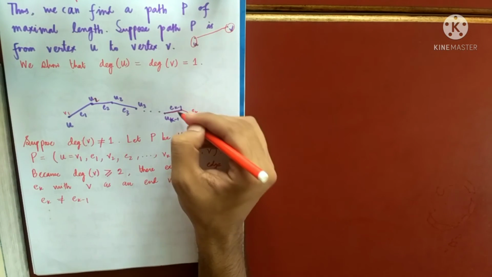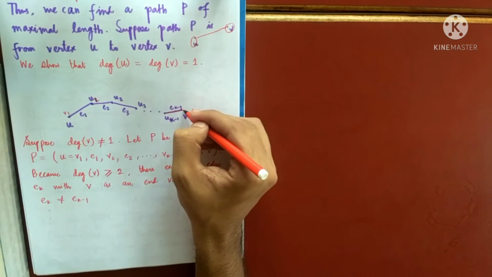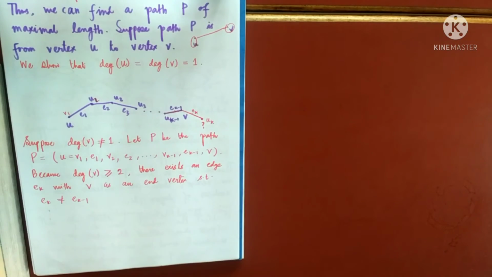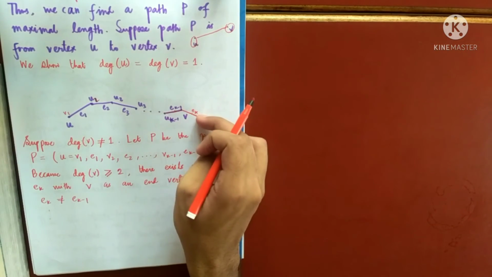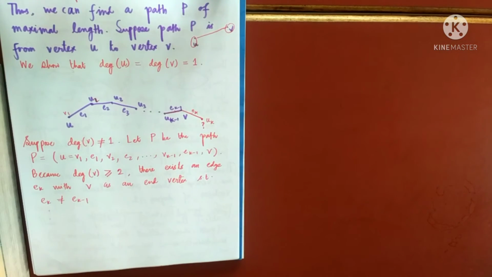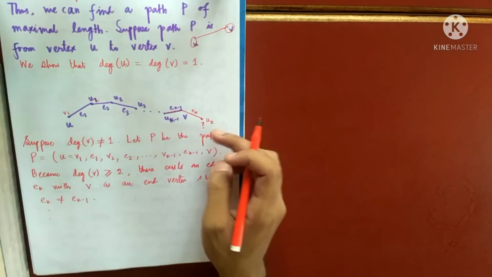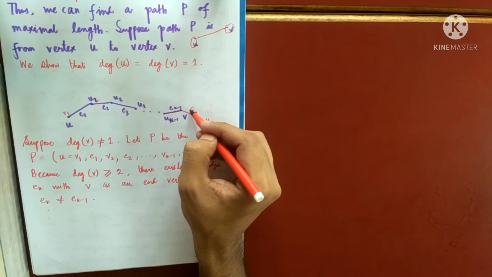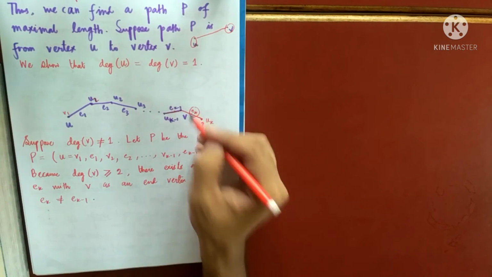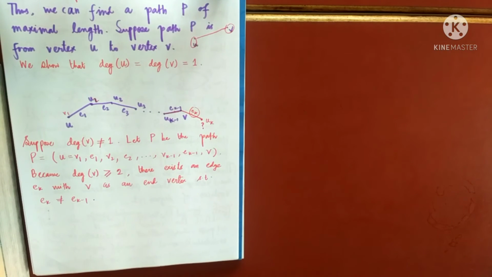So these two are distinct. My claim is that definitely this must be distinct, because I am assuming that degree of V is at least 2. So 1 degree is here, another degree will be added by this. So as already said, we are now interested to find the other end vertex of Ek.